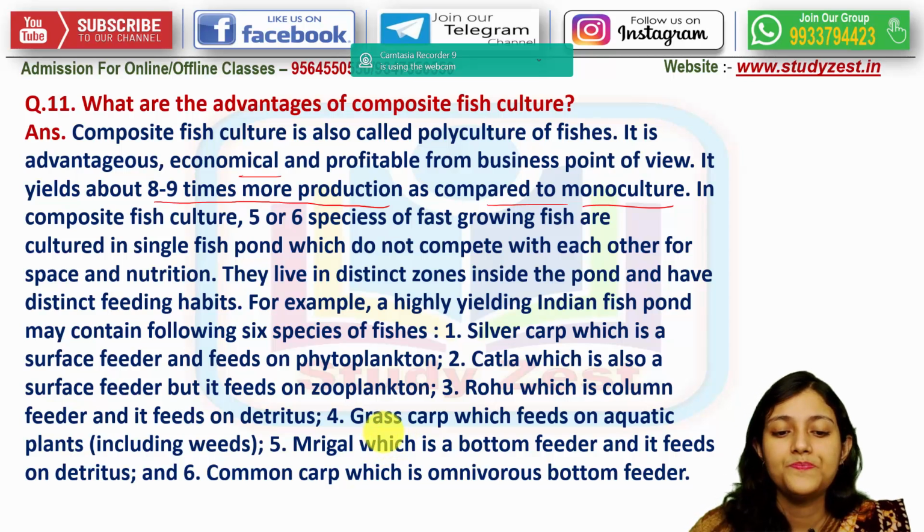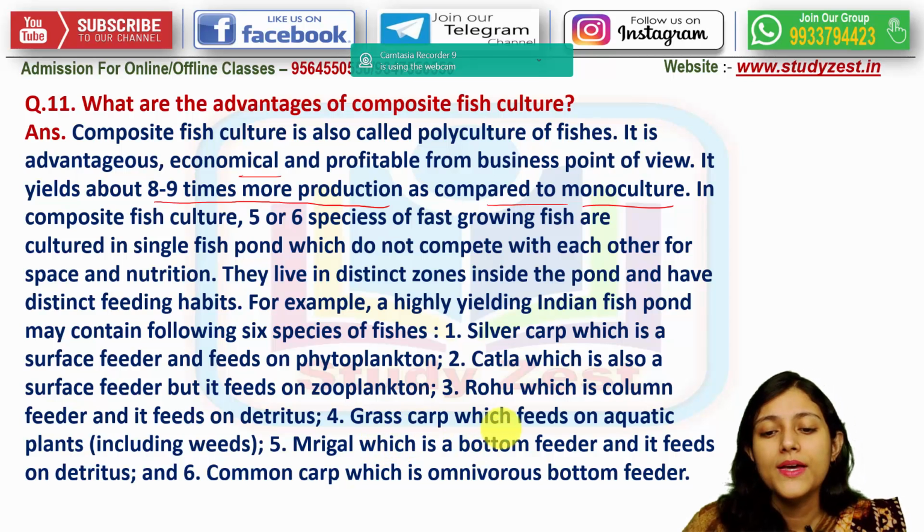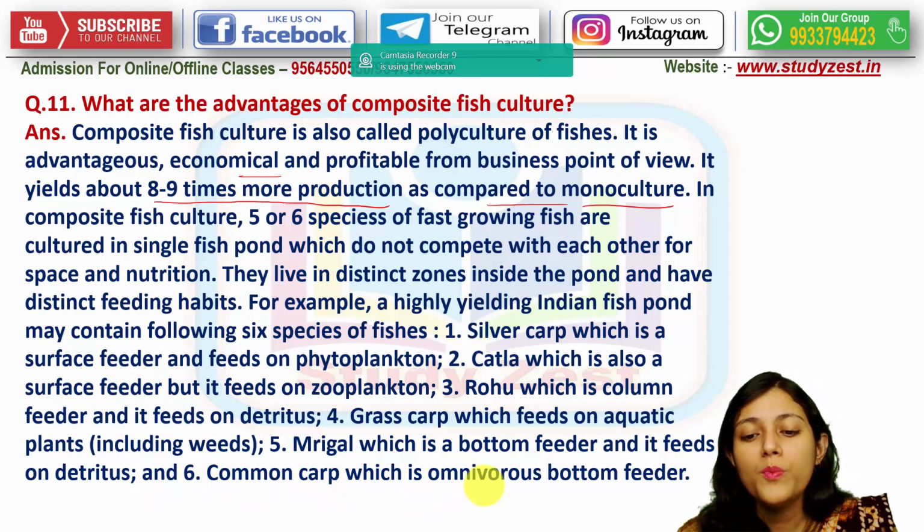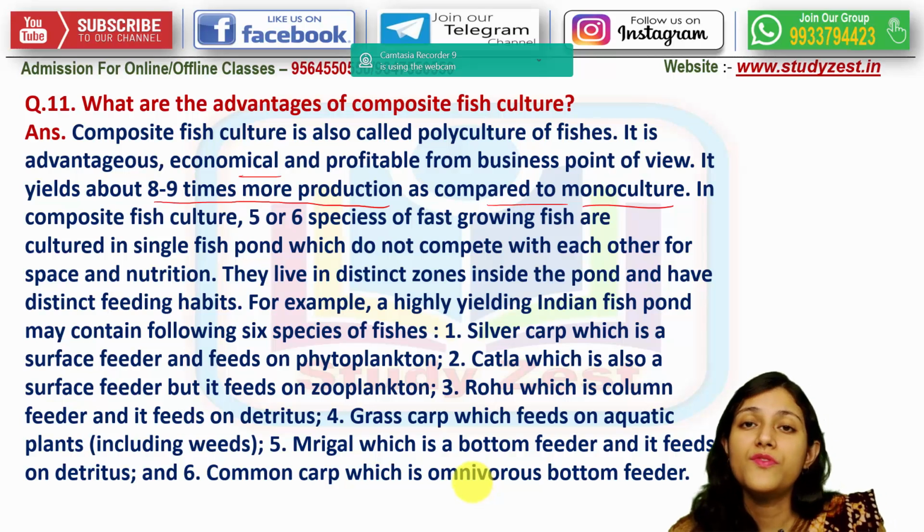So the fourth one is the grass carp. It feeds on the aquatic plants including the weeds. So weeds are eaten by the grass carp. Next is mrigal, and it is a bottom feeder and feeds on the detritus. And lastly is the common carp, which is the omnivorous of the bottom feeders.